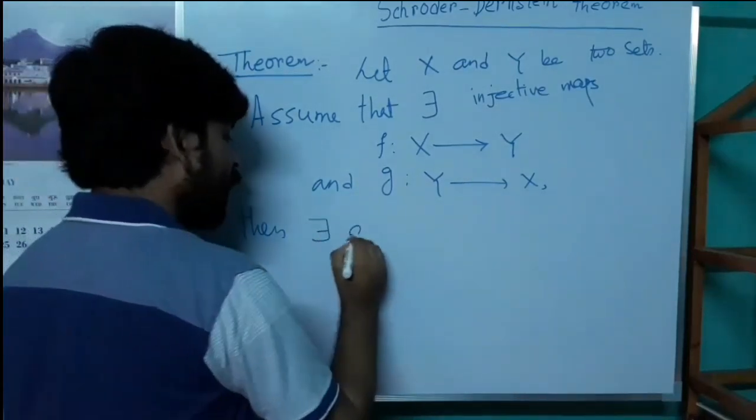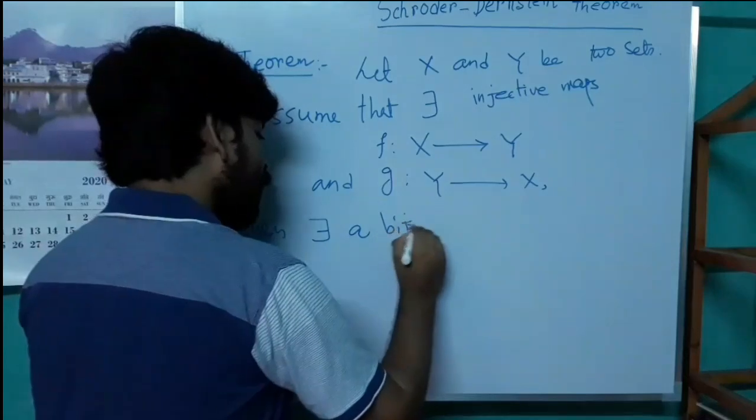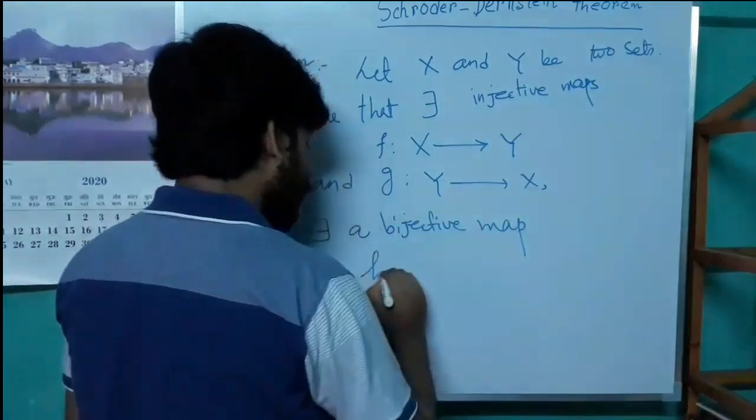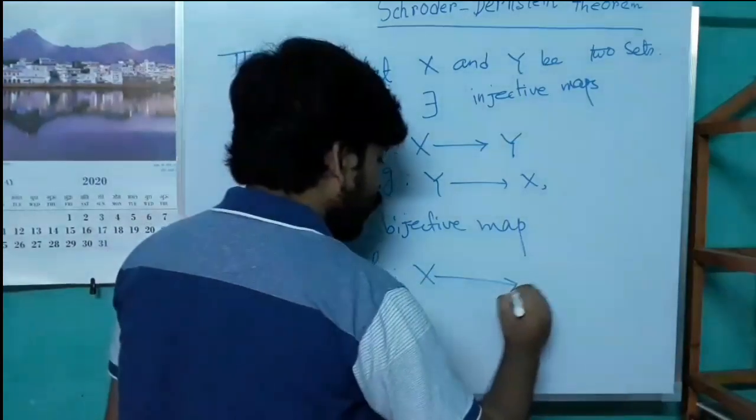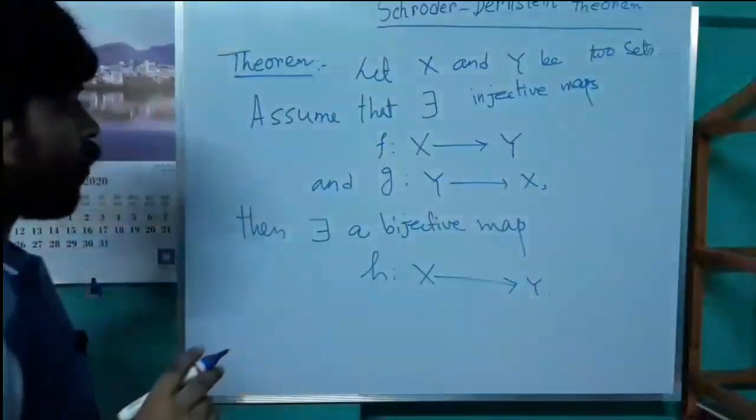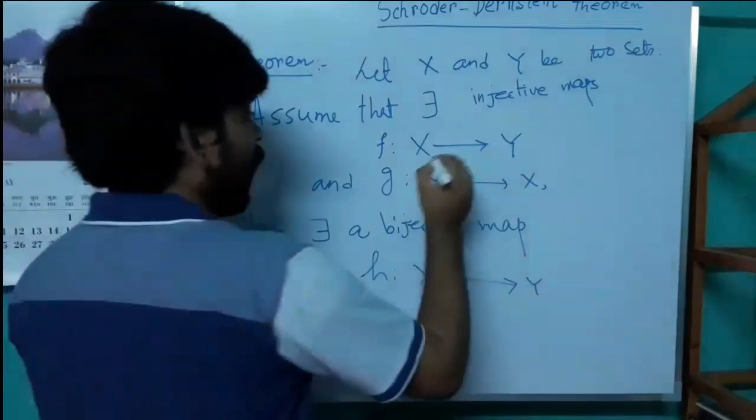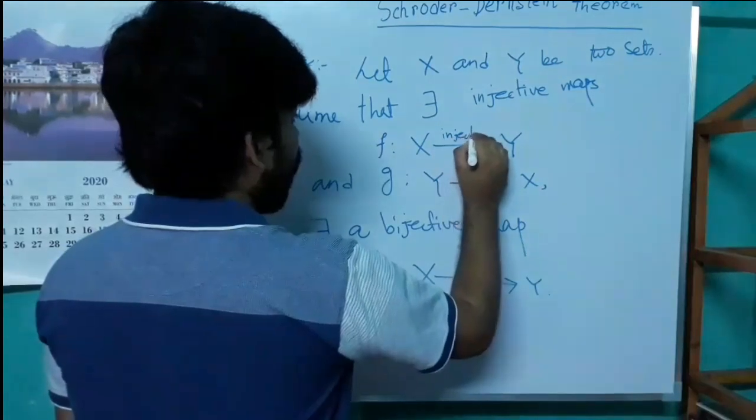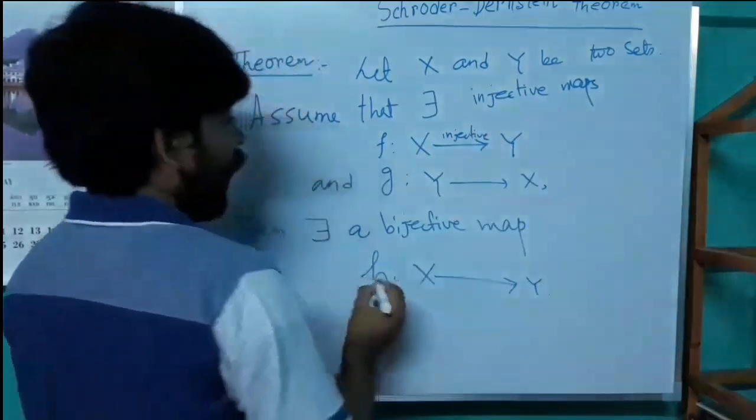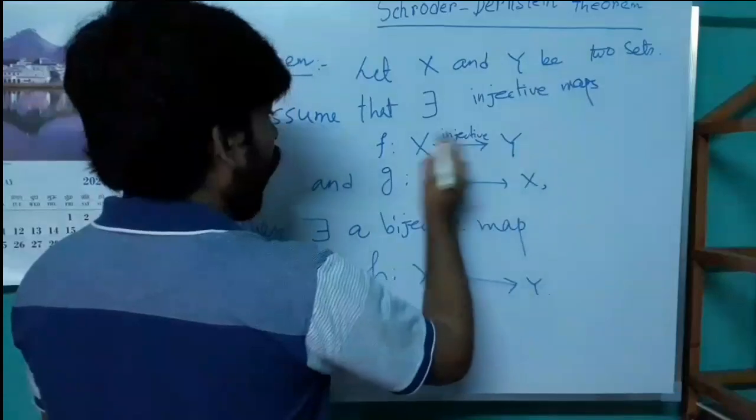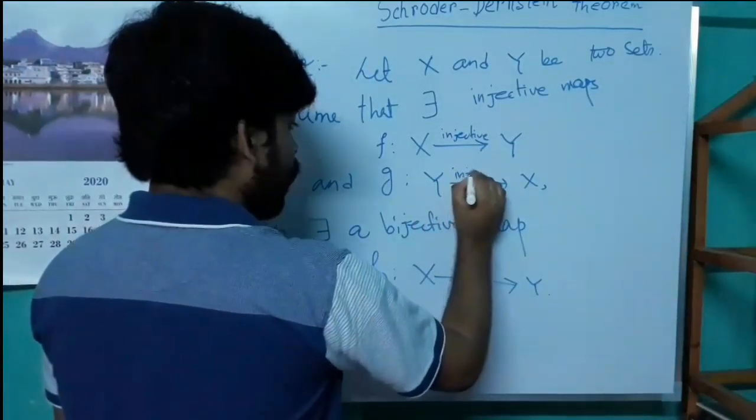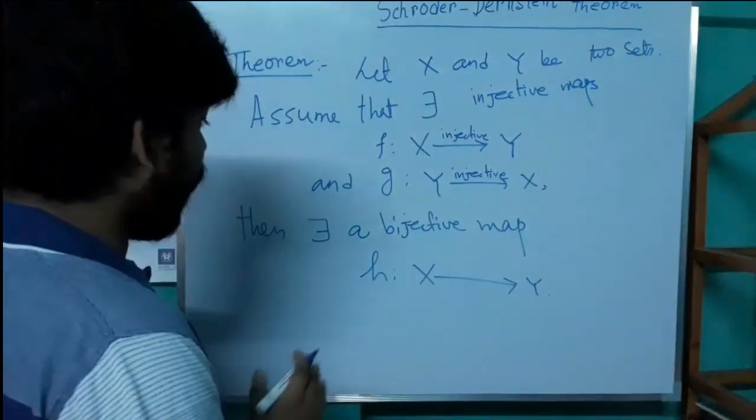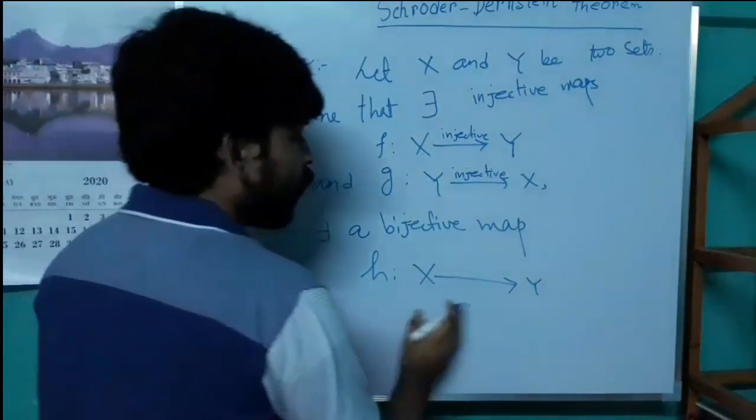there exists a bijective map h from X to Y. So if there exists an injective map f from X to Y and another injective map g from Y to X, then one can construct a bijective map from X to Y.